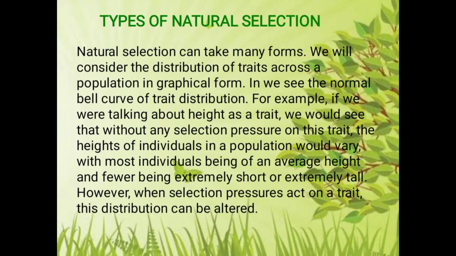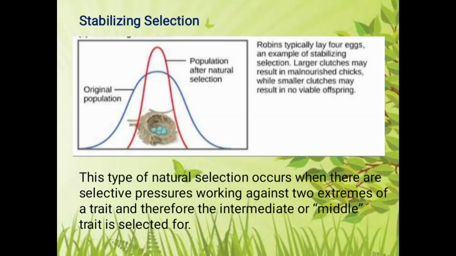Next is the types of natural selection. Natural selection can take many forms, but usually we consider the graphical form of the distribution of traits across a population. Mainly there are three types of natural selection: stabilizing selection, directional selection, and a less common disruptive selection. In stabilizing selection, nature is selecting the intermediate or middle trait over the two extremes of a trait. Why? Because the selective pressures are working against the two extremes of a trait.